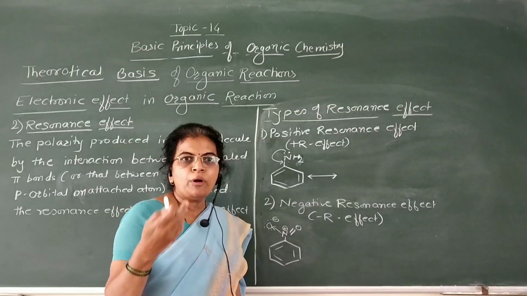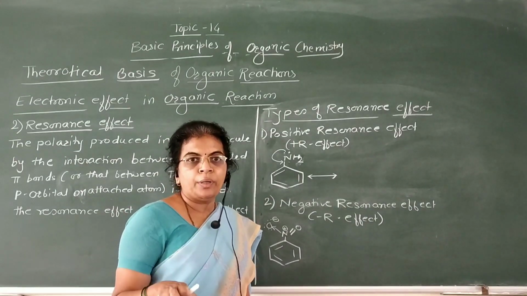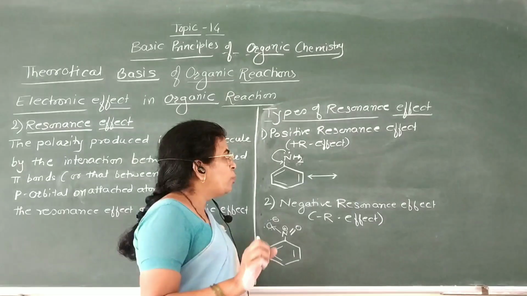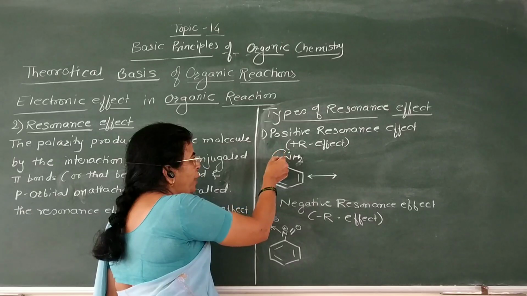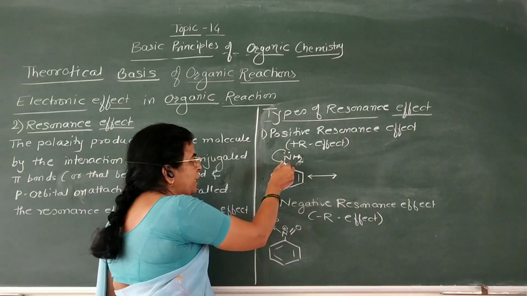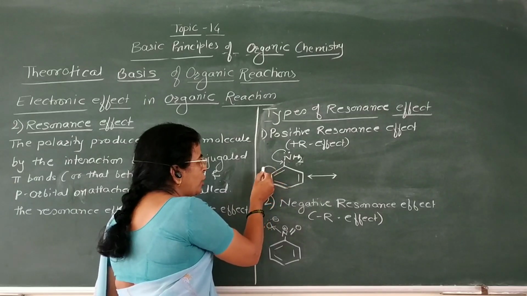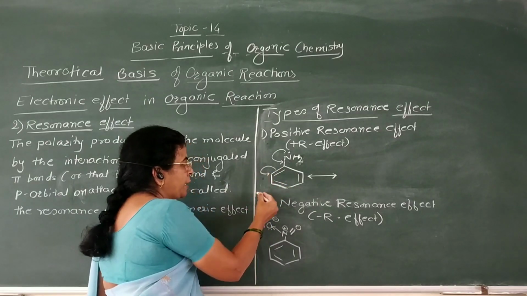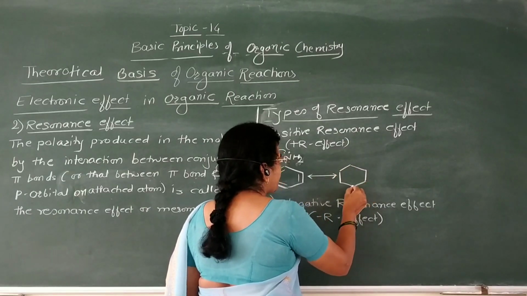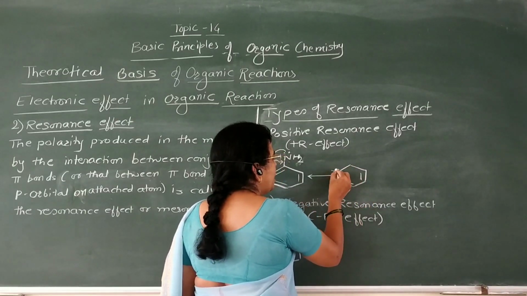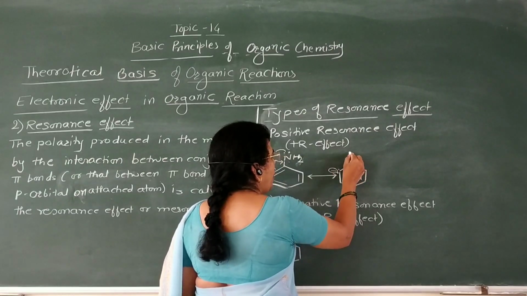That is, transfer of electron takes place towards the carbon atom or towards the benzene ring. Then this lone pair of electrons transfers in between this nitrogen and carbon atom, and therefore this pi electron transfers onto this carbon atom. Now here polarization of the molecule is carried out like this. Here negative charge and lone pair of electrons, and here double bond NH2.